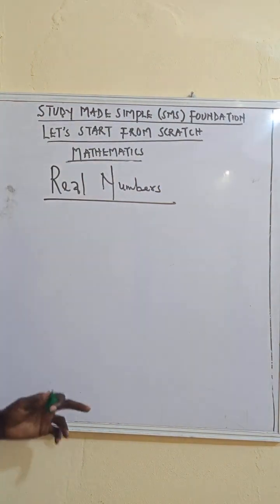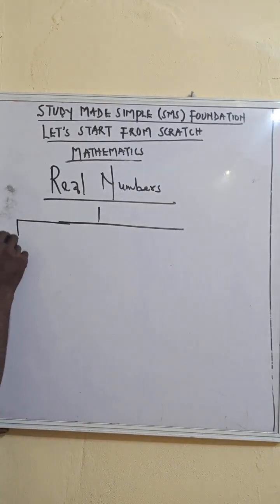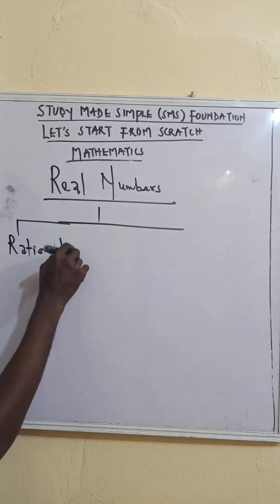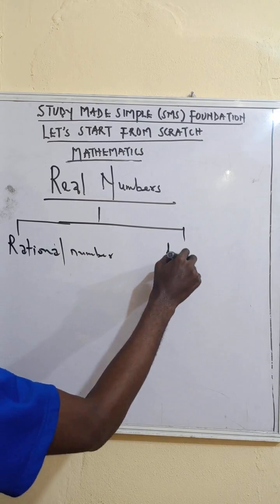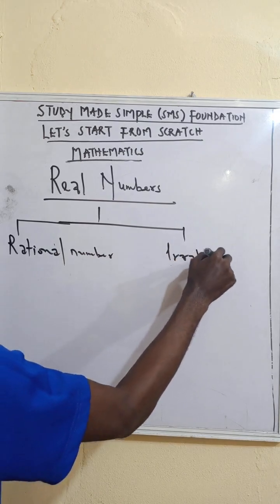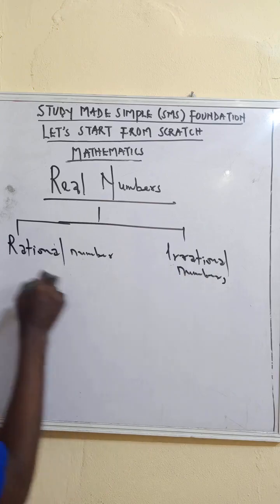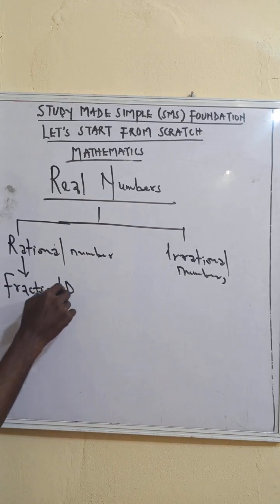And like I divided it before, real numbers can be broken into rational numbers and irrational numbers. I have divided this in a previous video. And under rational numbers, I told you about fractions and decimals.